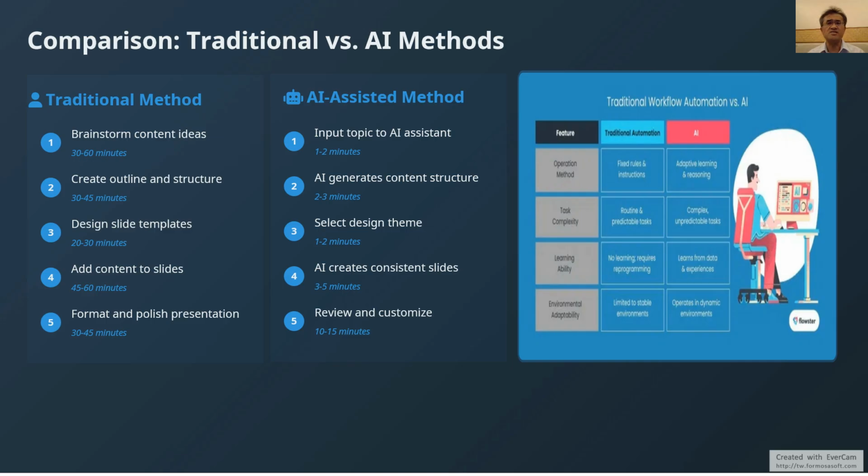But for the AI-assisted method, you can see the difference. Input topic to the AI assistant, just 1 to 2 minutes. AI generates content structure, maybe about 2 to 3 minutes. Select design themes, 1 to 2 minutes. AI creates consistent slides, just about 3 to 5 minutes. Review and customize, maybe just about 10 to 15 minutes.